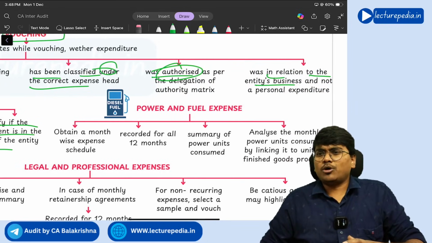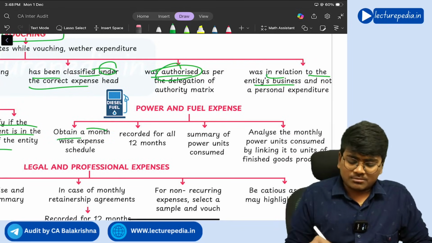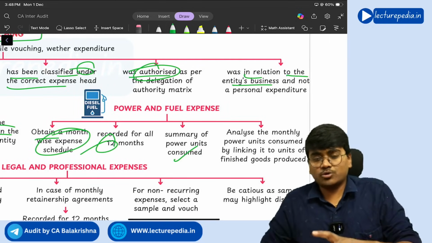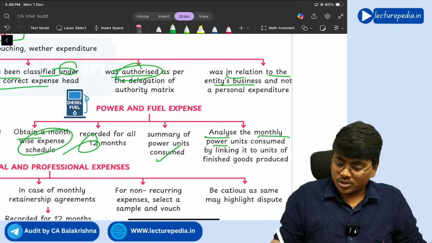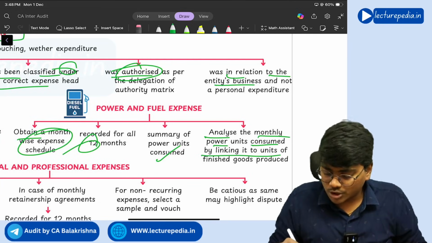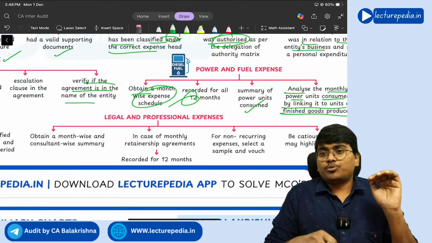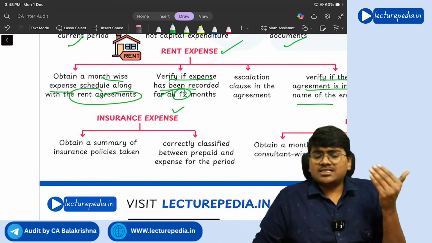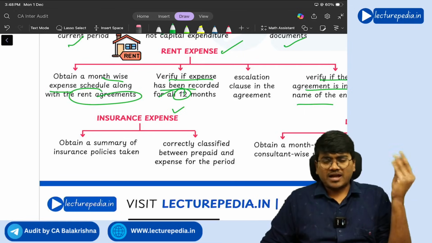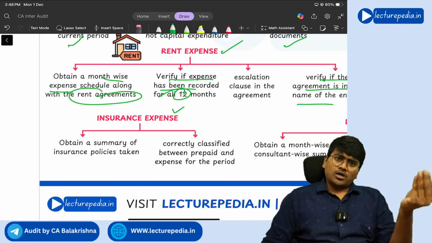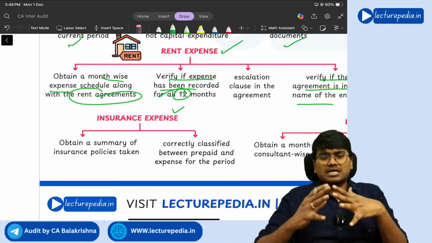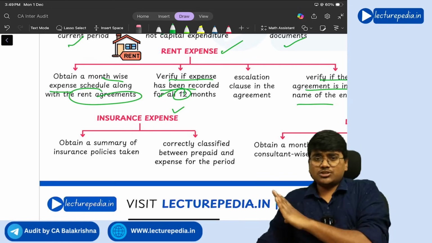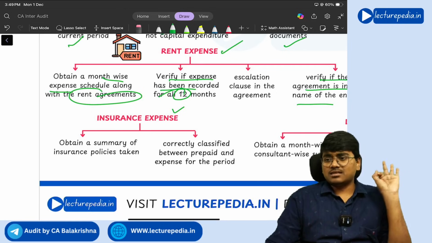Yes. Next, for power and fuel, the same points will apply. Obtain a month-wise expense schedule. See that it is there for all the 12 months. Obtain a summary of power units consumed. Analyze the monthly power units consumed by linking it to units of finished goods produced. Next, insurance expense. See, the entity will have a lot of insurances. For factories, it will take insurance. On employees, it will take insurance. So you need to ask the entity to give a list of all the insurance policies that the entity has taken.